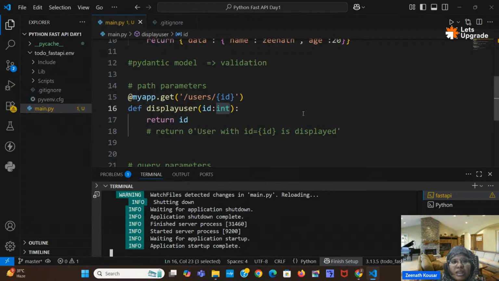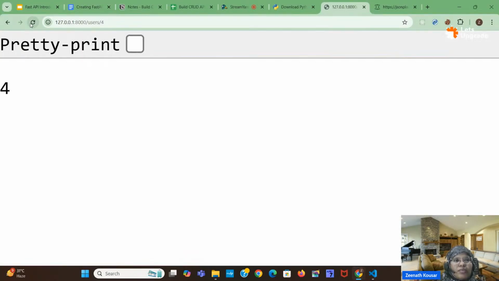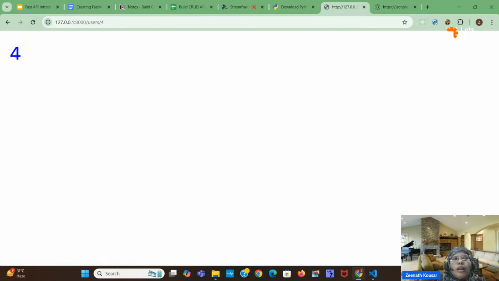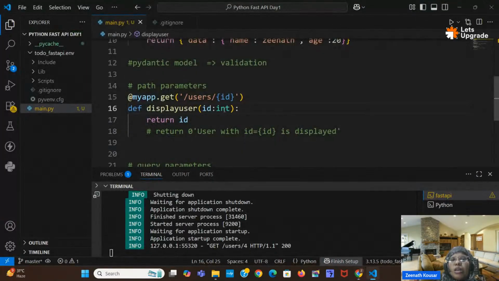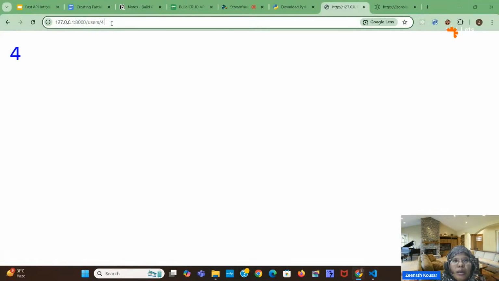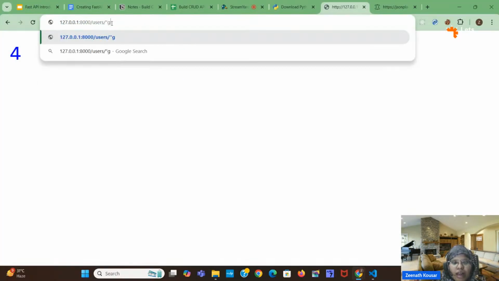So now let's check. Refresh. If I give 4, it is getting as 4 only. So it is automatically, internally converting it into an integer. But if I give some string value here, I am typing something as a string. Actually, I should give an integer only. So let's check here.